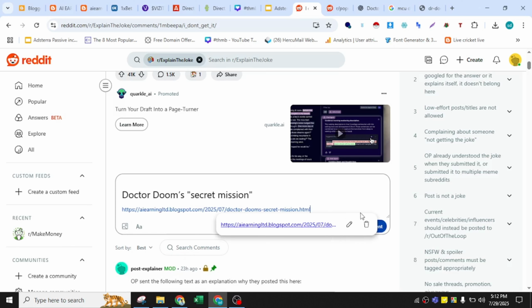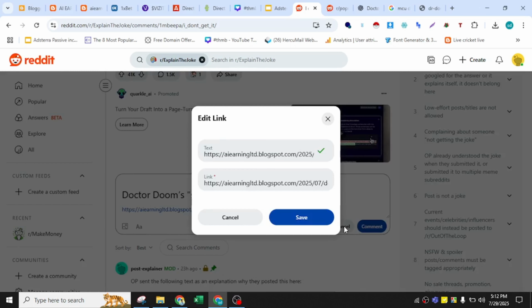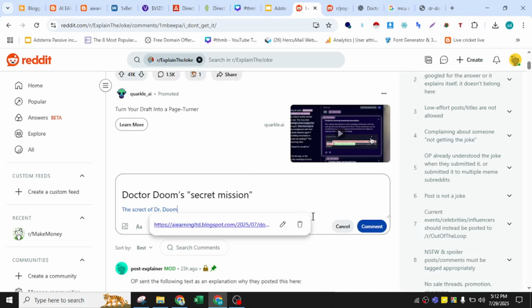Now edit the link. Actually it's very simple. Edit the link in here and click on the secret of Dr. Doom. That's it. And after that click on the save button and click on comment.